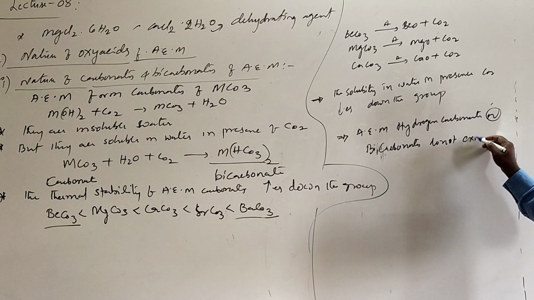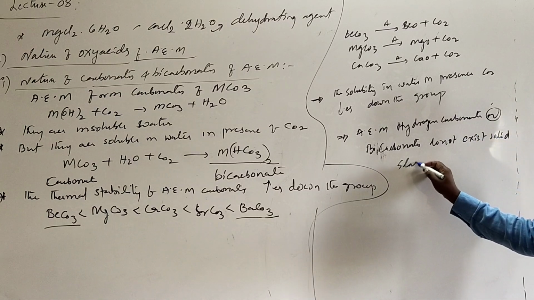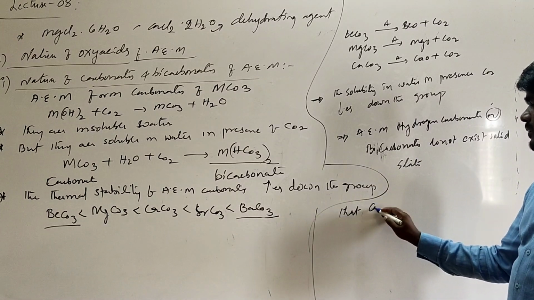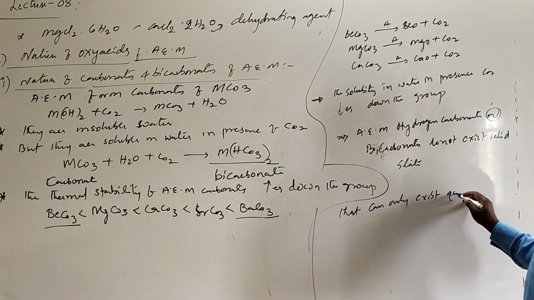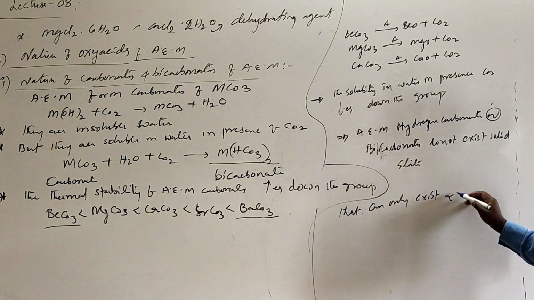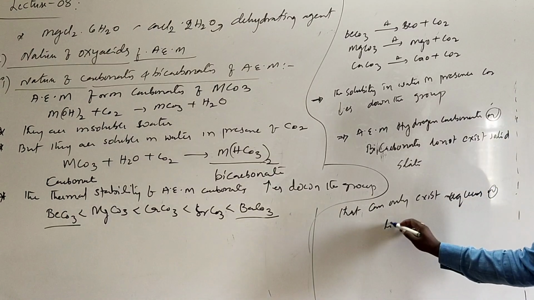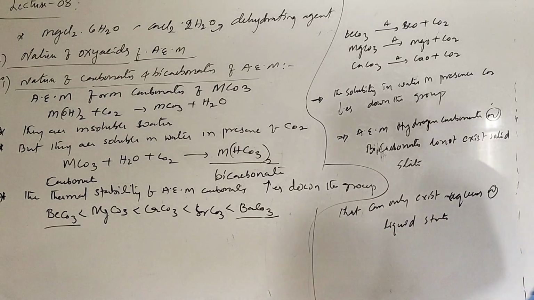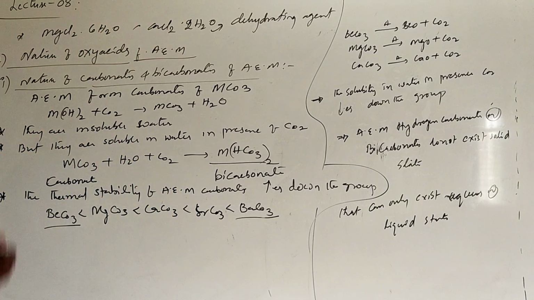They only exist in aqueous or liquid state. This is an important property of hydrogen carbonates of alkaline earth metals. Is that clear?